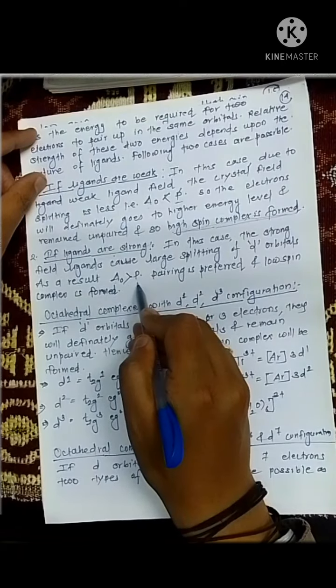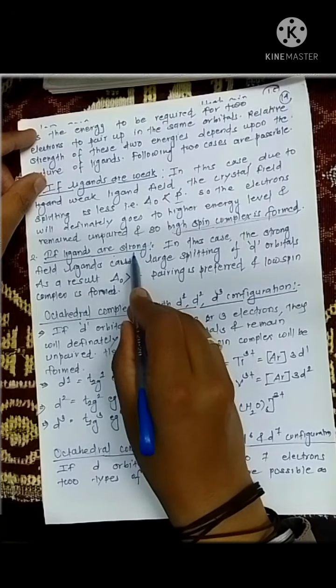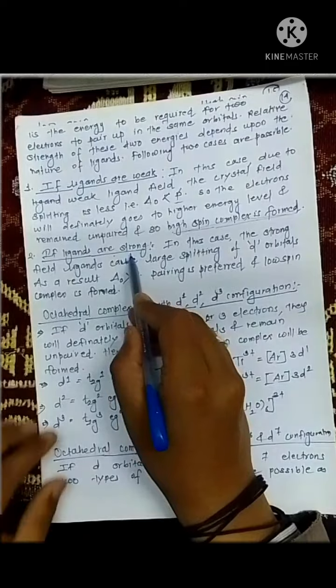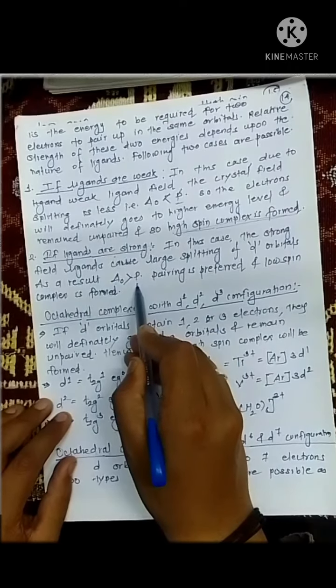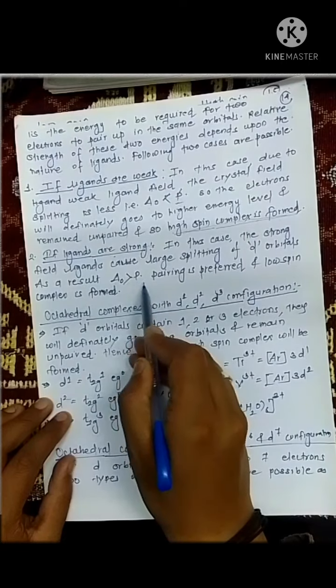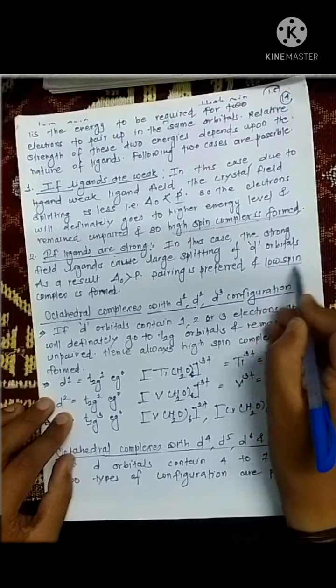In this case, pairing is not preferred for weak ligands, while if ligands are strong, CFSE is greater than the pairing energy. In this case, pairing is preferred, and so strong ligands always form low spin complexes.